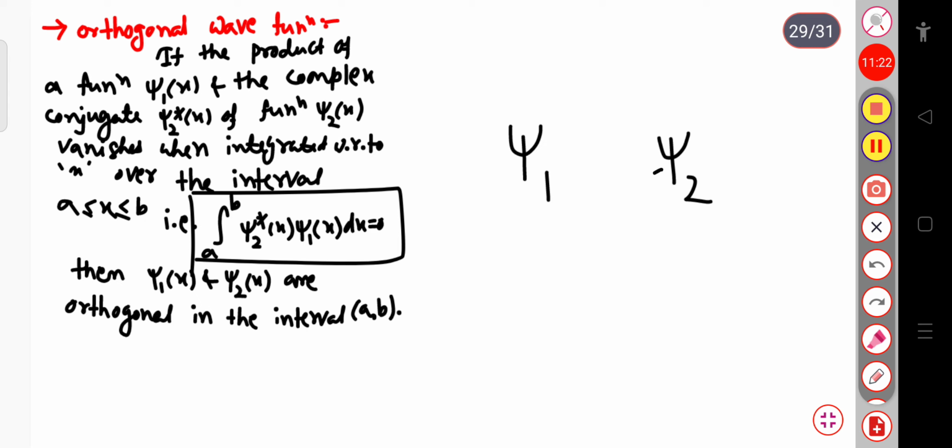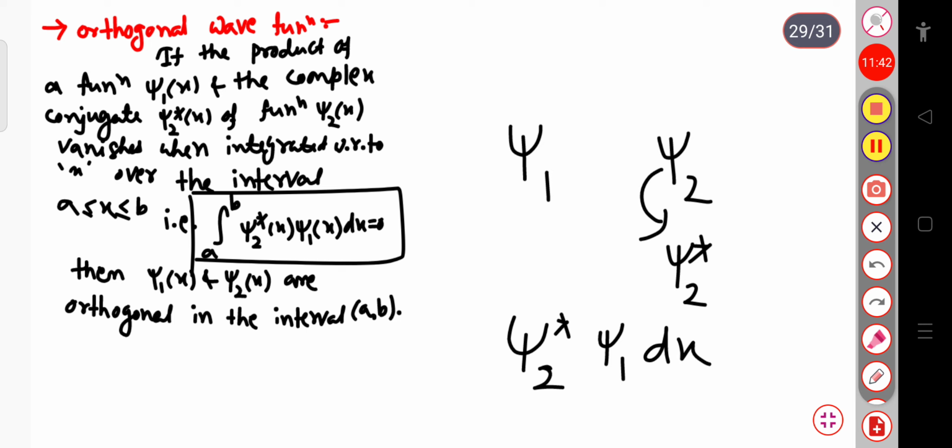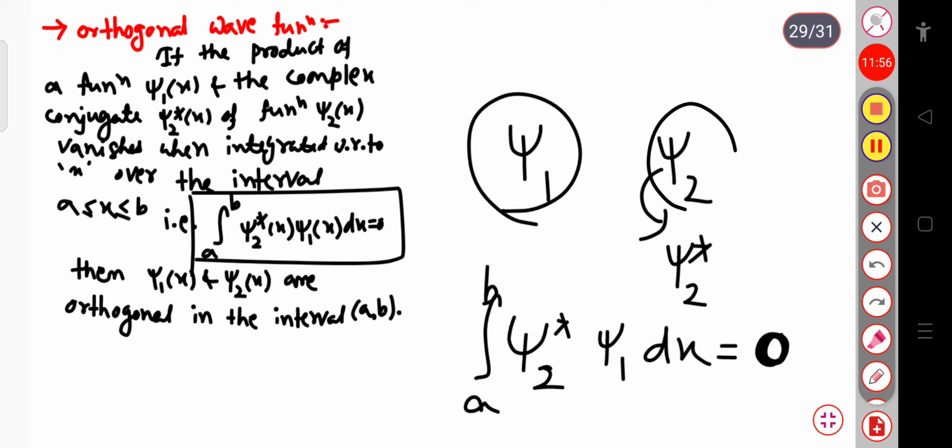If I take the complex conjugate of psi 2, that is psi 2 star, and take the product of psi 2 star and psi 1, and integrate with respect to x over any interval a to b, and if the value goes to 0, then psi 1 and psi 2 are called orthogonal in this interval a to b.